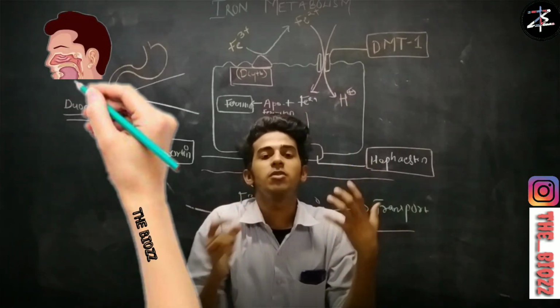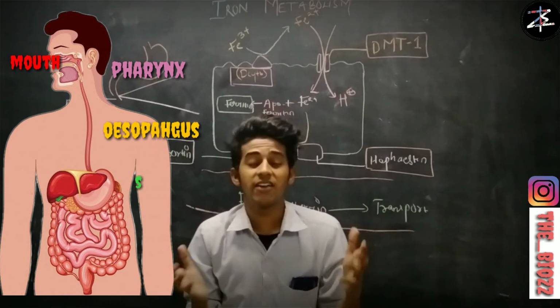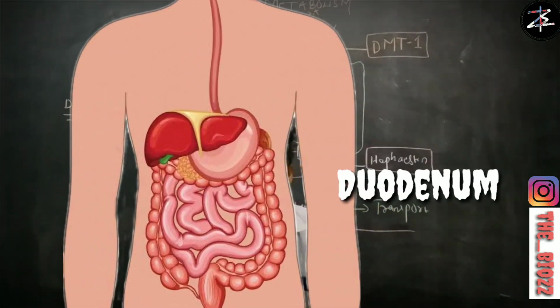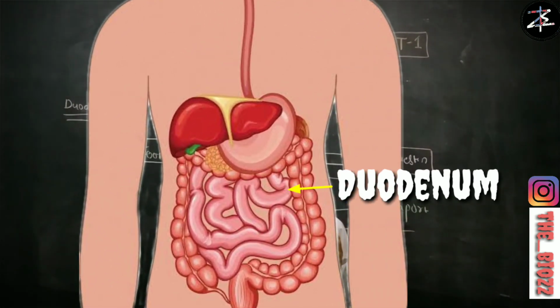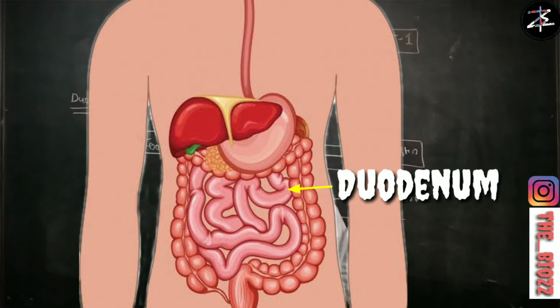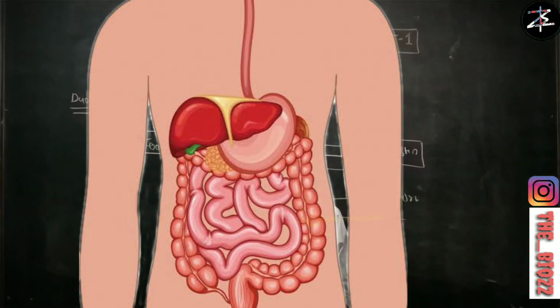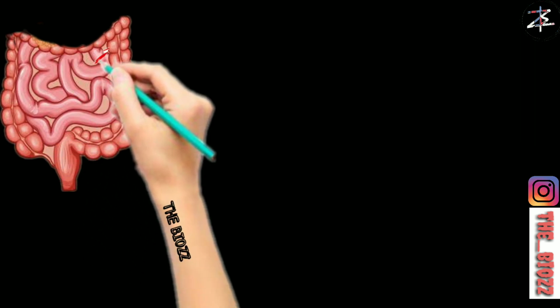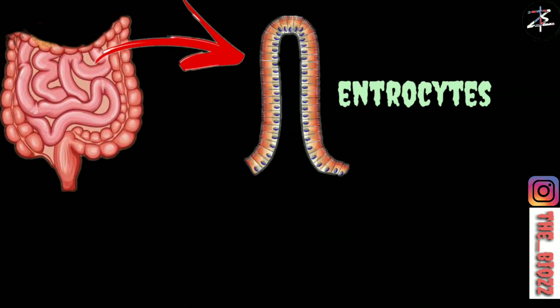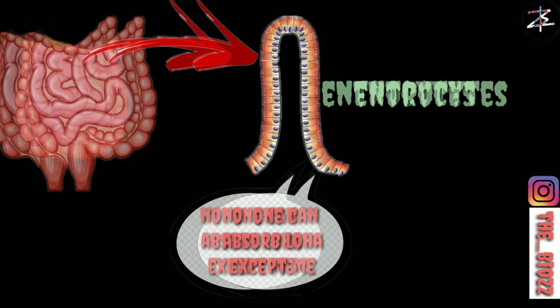Your food travels from the mouth, pharynx, esophagus, stomach and finally reaches the duodenum. The duodenum is exactly where absorption of iron takes place, and some of the iron is absorbed in your proximal jejunum. The duodenum has cells called absorptive cells or enterocytes. The enterocytes have the tendency to absorb your iron.